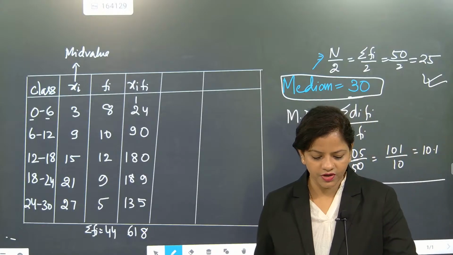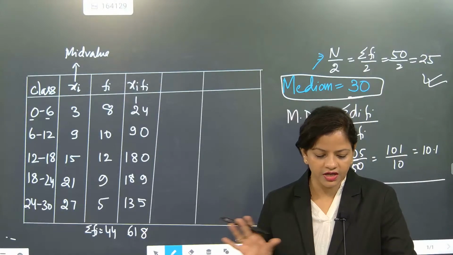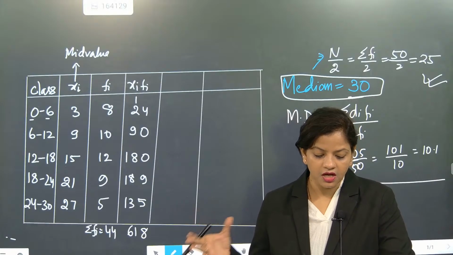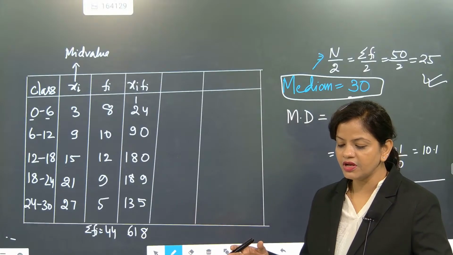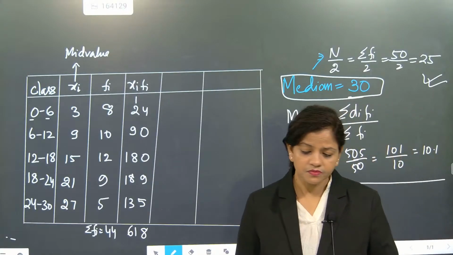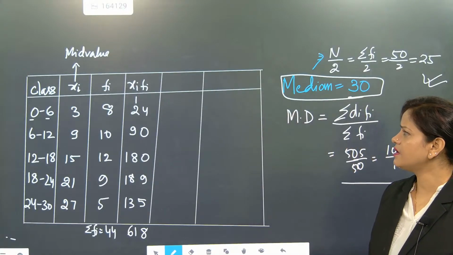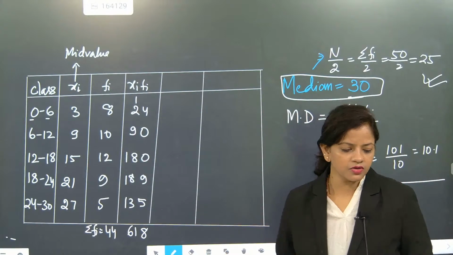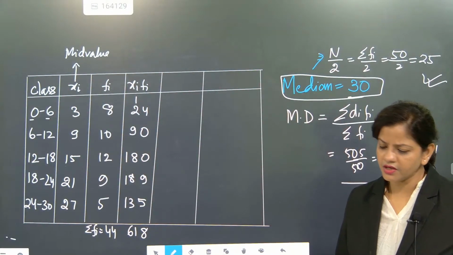Once we got this, now we are going to calculate deviation, because first after finding this we have to find the mean part. Are you ready for finding the mean, beta? So what is the value coming for me? Check this one out. I have calculated xi fi directly, multiplied to get the mean.